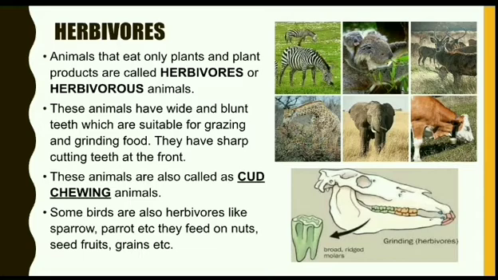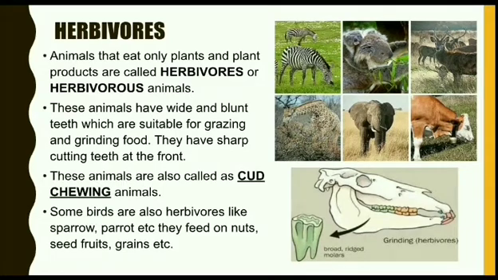There are certain plant products which are consumed as food, like fruit, leaves, nectar, seed, roots, bark of the tree, etc. Thus we find herbivorous animals, as all of you know: deer, rabbit, cow, sheep, elephant, horses, giraffes, pandas, they all belong to this category. Some birds are also herbivores in nature, like sparrow, parrot, etc. They feed on nuts, seed, fruit, grains, etc.